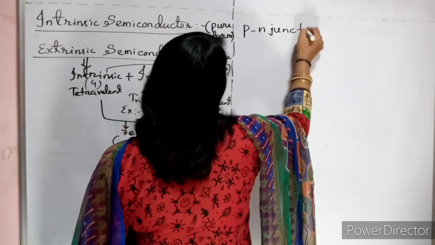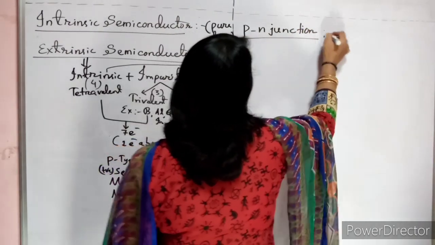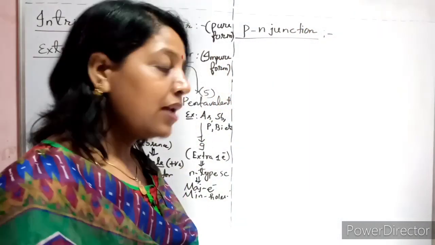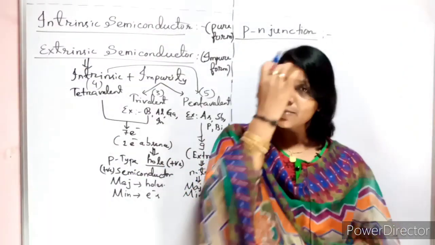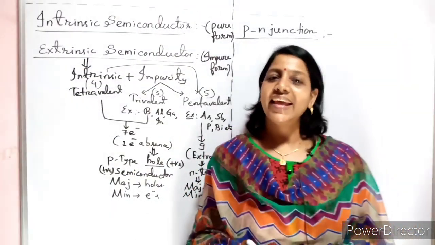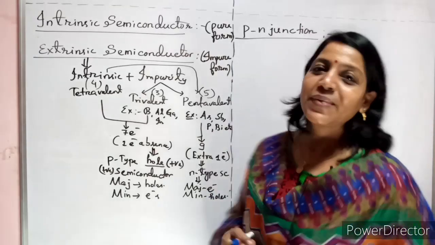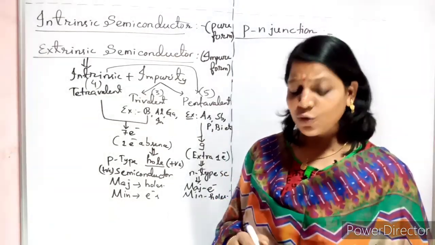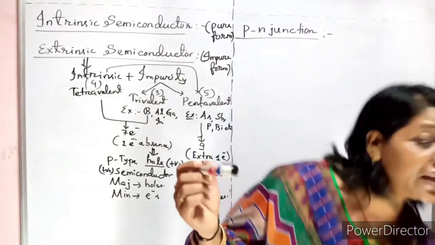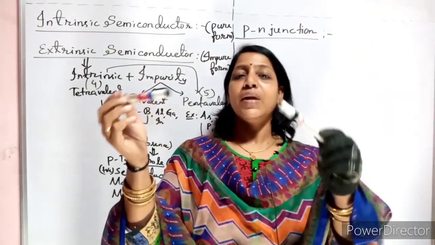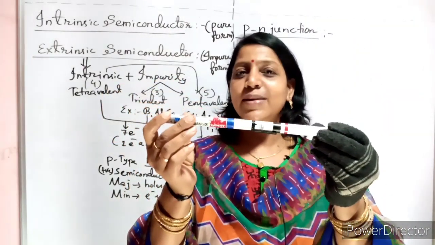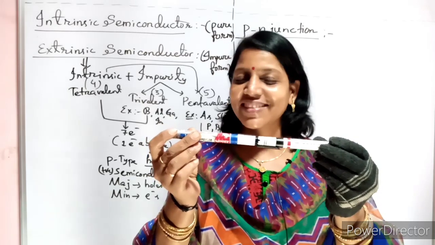Now you know p semiconductor and n semiconductor. Now we are going to design a device using both, called a p-n junction. Don't think that if I take a p semiconductor like this and an n like this and join them like this, a p-n junction will form. No, it's wrong.